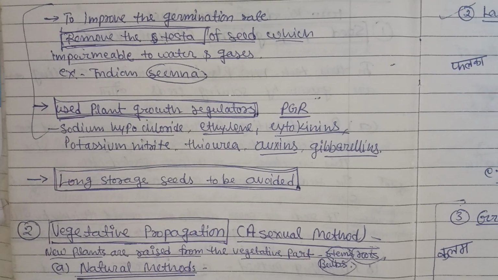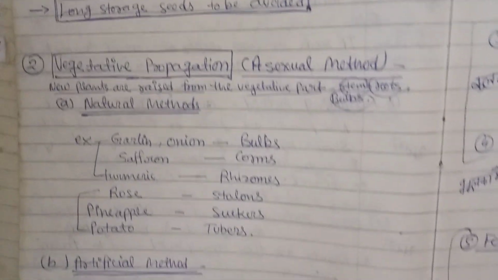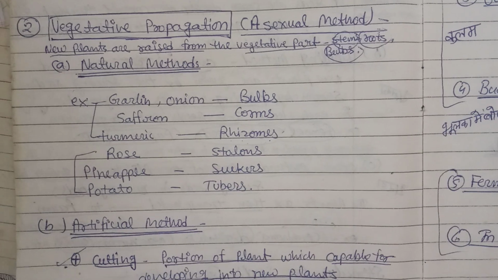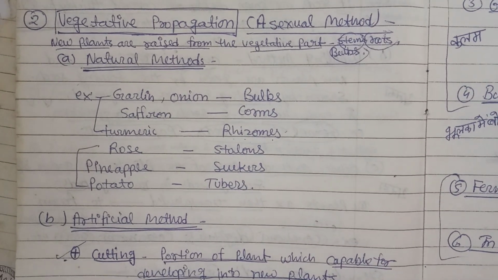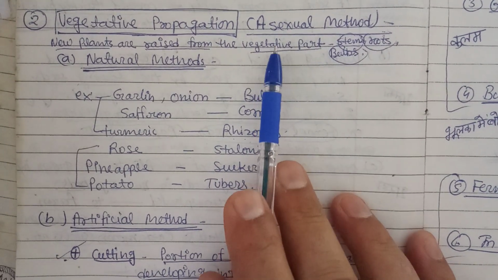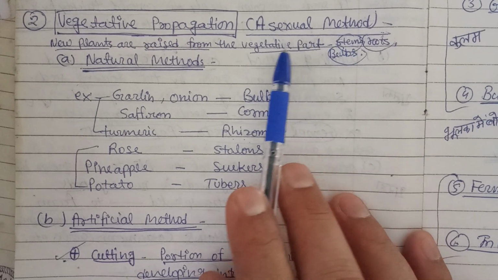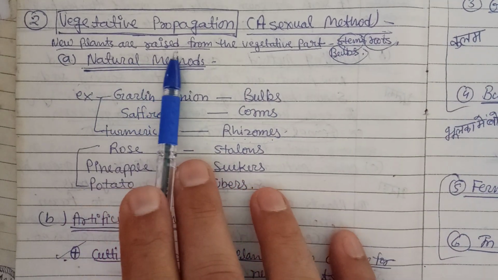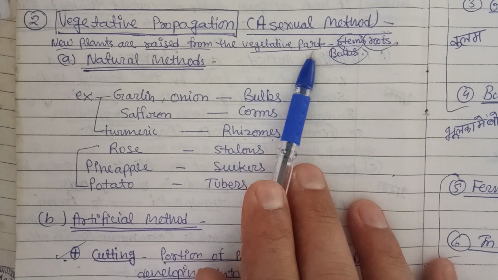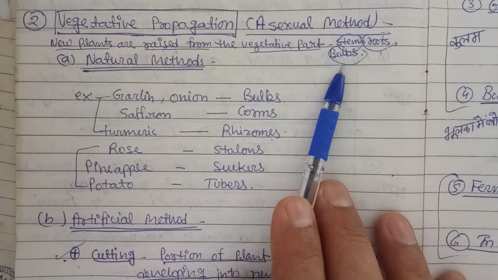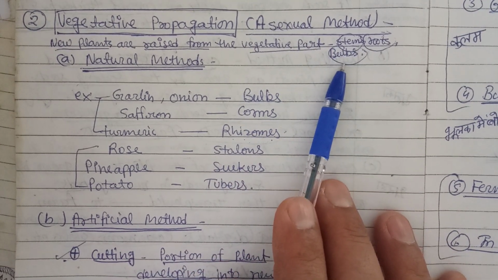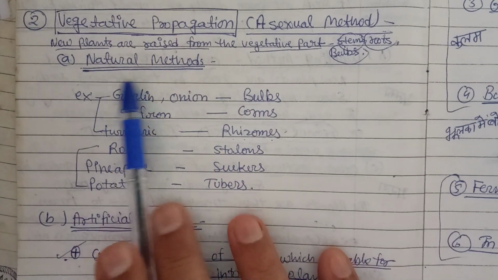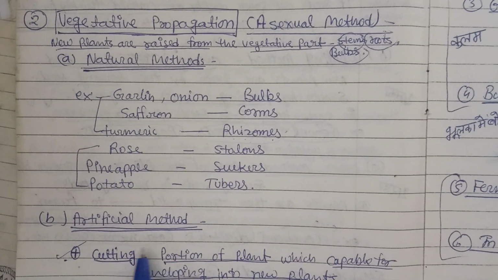Now the second method of cultivation is vegetative propagation, right? Vegetative propagation is also known as the asexual method of cultivation. New plants are raised from the vegetative part, maybe stem, root, wood, buds, or flower. First one is the natural method and the second one is the artificial method.